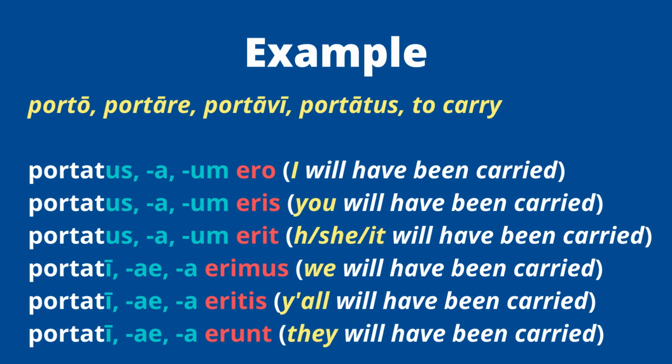The will have part should sound very familiar to you. That's what we use for future perfect, right? Will have something. So here we're just saying will have been. It means it's going to happen in the future. Remember, future perfect tense is used when you're talking about an action in the future that's going to happen before another action in the future. Okay, and this just happens to be the passive voice version of it.